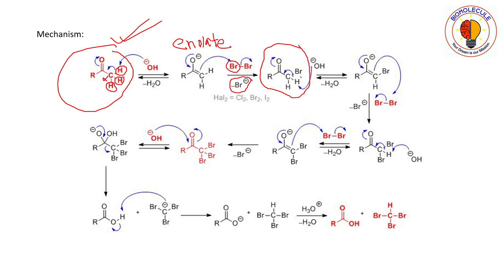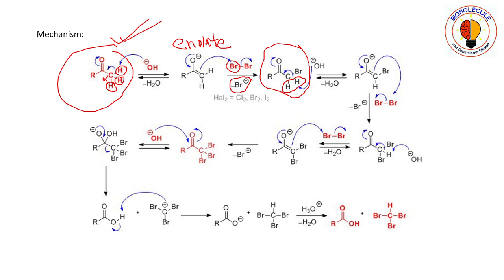Similarly, these two hydrogen atoms are also acidic. So these two hydrogen atoms will also get substituted by bromine in a similar fashion.